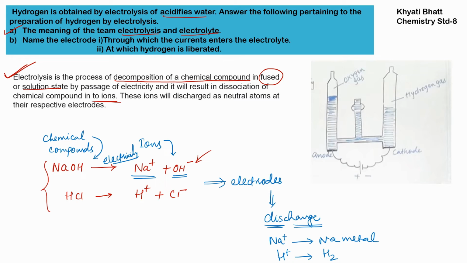So they are discharging, removing their charge at their respective electrodes. This whole process is known as electrolysis. The chemical compound we take dissociates and forms ions, then the ions go to their respective electrodes, and then they get discharged. This happens with the help of electricity. So this process is known as electrolysis.